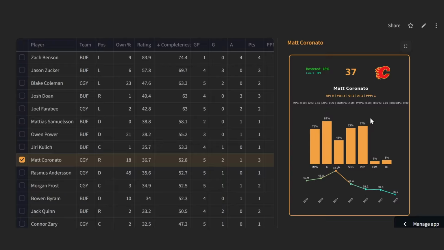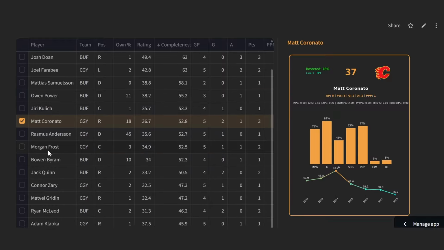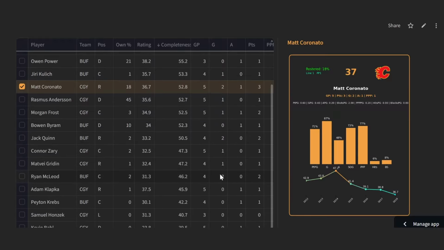He's got a really good shot. I've been hearing good things about him in the offseason. Dustin Wolf said he had one of the best shots in the entire NHL. I believe it, just by eye test, but we'll have to wait and see if he can put that to good use this week. A couple of other options for you as you scroll down. You get a couple of these other guys that maybe you want access to. Ryan McLeod could be an option for you. 2 goals in 4 games.